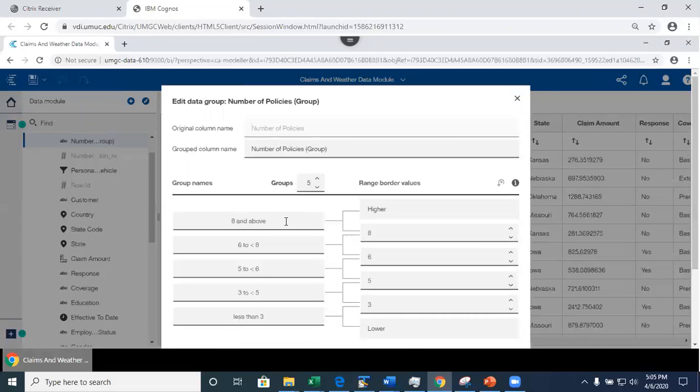So what I said in here is that if I have more than 8, right, policies, then it's gonna be grouped in the same category, right? 8 or higher, 6 to 8, etc. Right? Less than 3. Well, and the reason is because I had some outliers. I had some extremely large values in here. So I just went in and I created the data group, right?